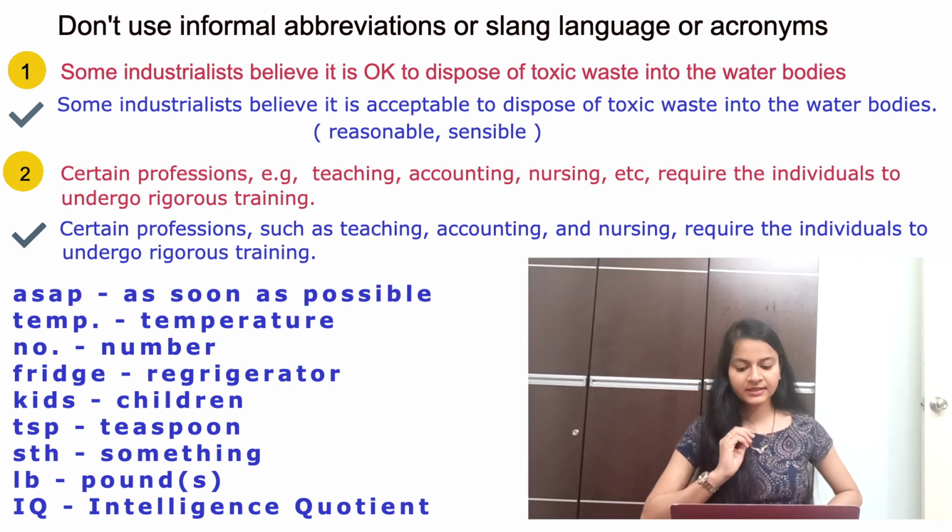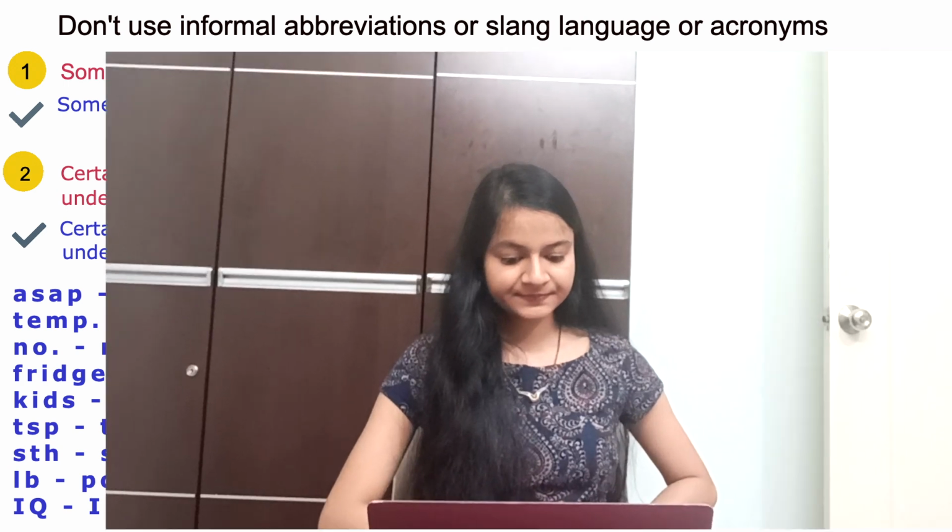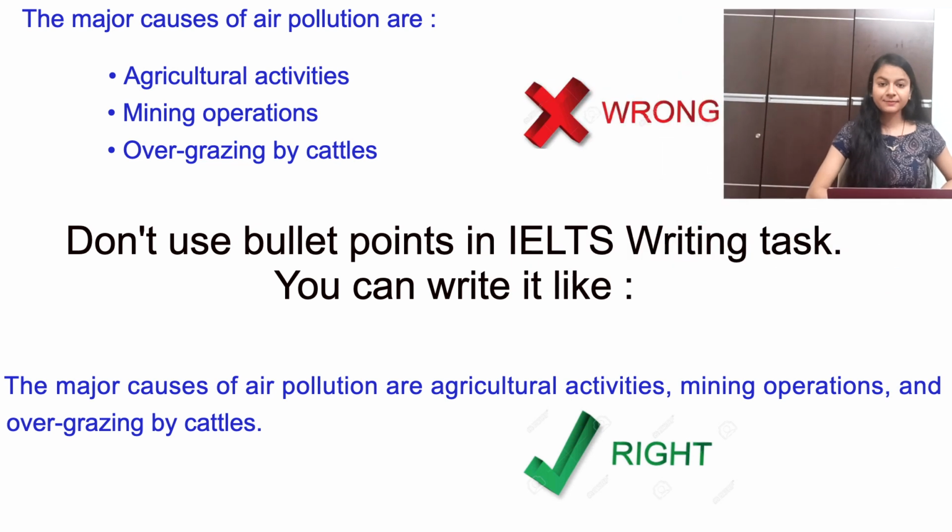Now the next don't is, do not use bullet points in the IELTS writing task. Never use bullet points. I have exemplified it here. The major causes of air pollution are, and I have used bullet points, which is wrong. You should instead write: the major causes of air pollution are agricultural activities, mining operations, and overgrazing by cattle. Moving to don't 5.